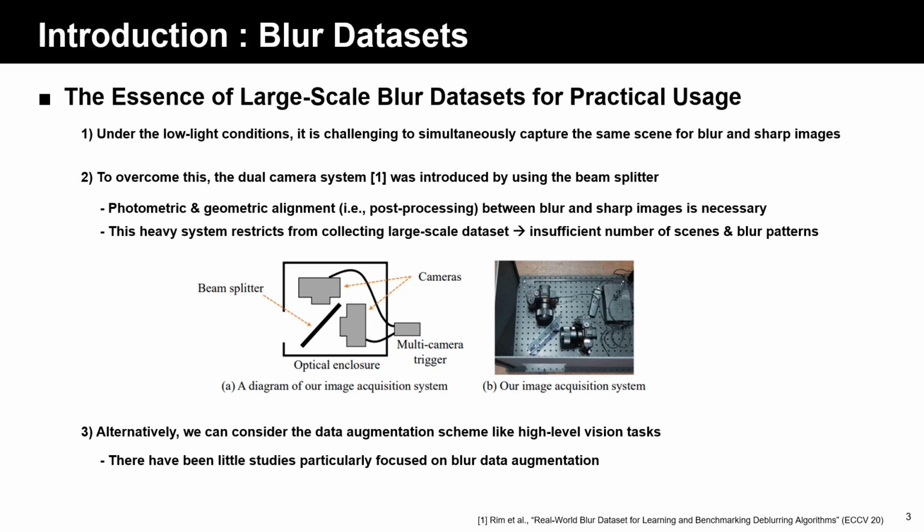To develop practical deblurring solutions, large-scale blur datasets are essential. However, capturing sharp and blur images of the same scene under low-light conditions is challenging. Some studies address this using dual-camera systems, but the dual-camera system is heavy and complicated to collect a large-scale blur dataset. Alternatively, we can consider data augmentation techniques, but existing research on this line has not been extensively explored.